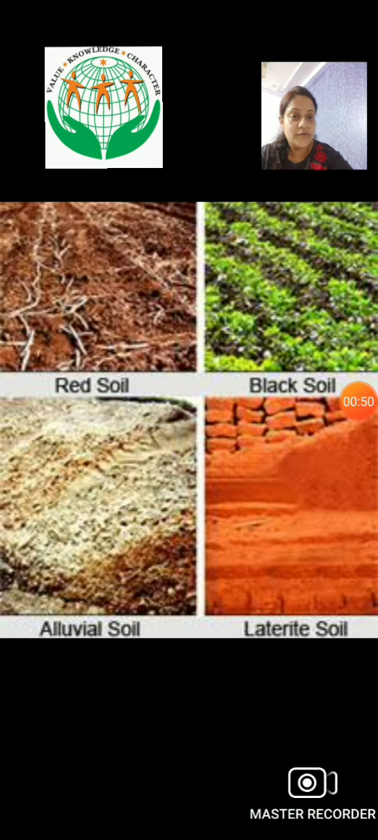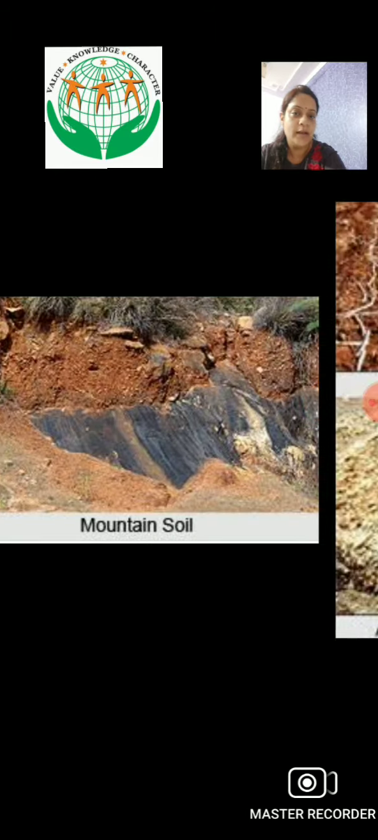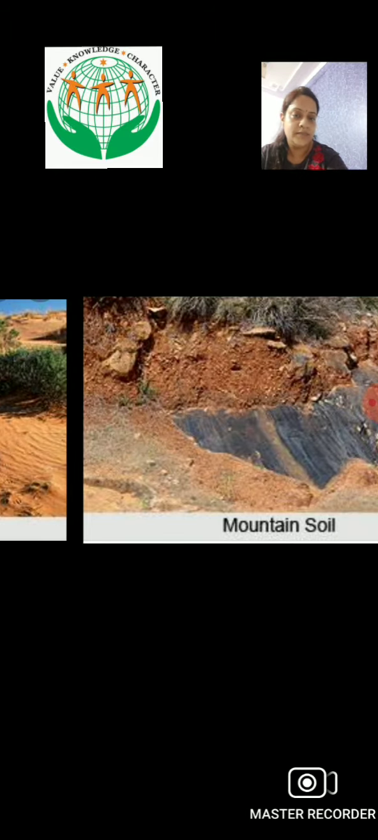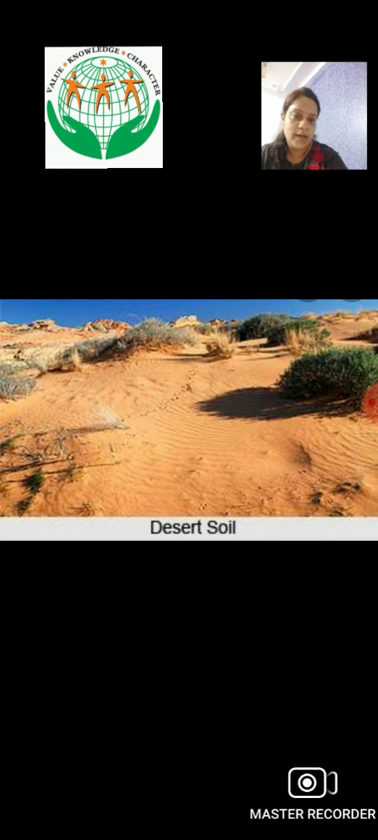The picture on the screen is showing the red soil. You can see it is a little bit red in color. The black soil, alluvial soil, laterite soil, the mountain soil, the soil which is available on mountains, and the desert soil as well. You can see the desert soil means the soil which is available in the Rajasthan area, and it is semi-arid temperature. That means sometimes it rains, sometimes it does not. Arid, semi-arid means when sometimes there is rainfall and sometimes there is not.